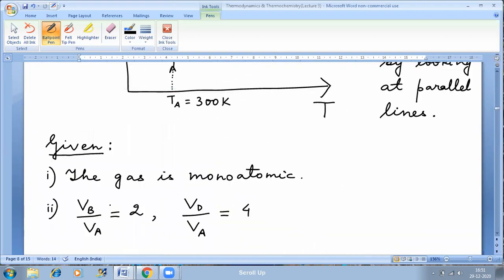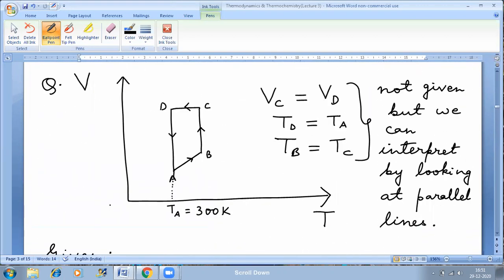If you look at the graph, we see that BC is again isothermal. So for BC, we will use the formula for work done for an isothermal process. Then for CD, CD is isochoric, so work done will be 0. And DA is again isothermal, so again we'll have to use the formula for work done in an isothermal process.